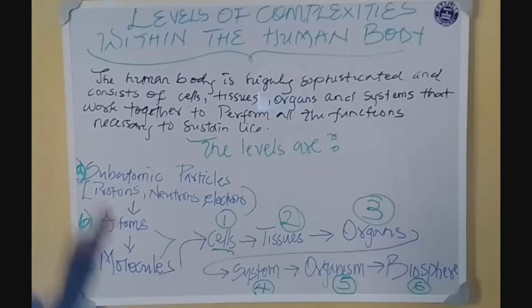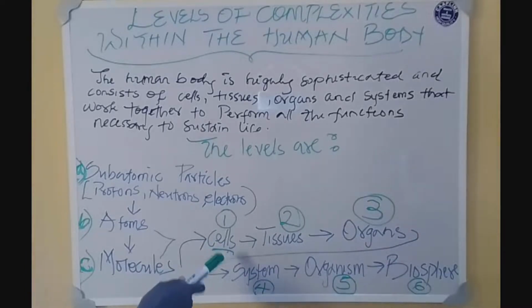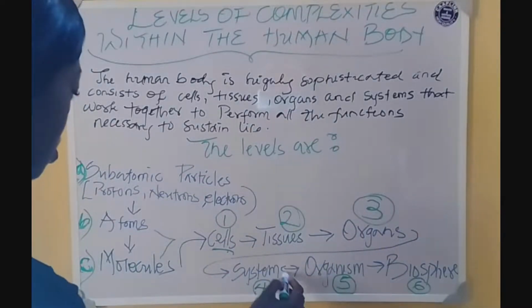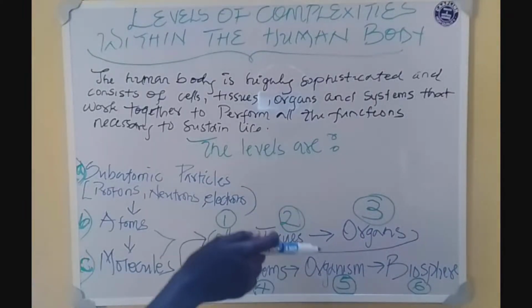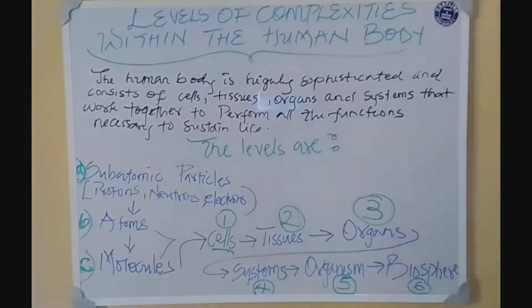Then from the organism we move to the last stage of complexity, which is the biosphere. The biosphere is the area of the earth where living organisms live. So from cells we get tissues, from tissues we get organs, from organs we get systems, from systems we get the whole organism, and from the organism we get the biosphere.